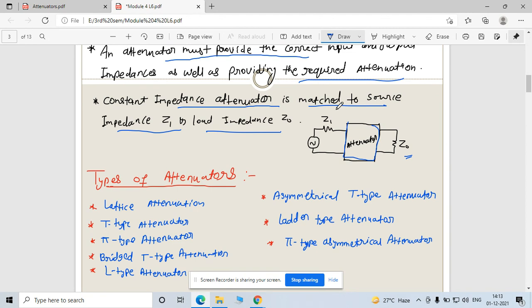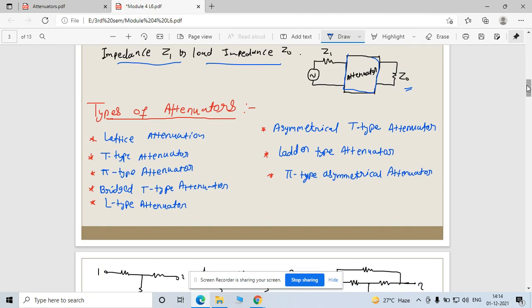So what we are doing here is matching your load impedance equal to the source impedance. Now how to get that? That depends on your attenuation parameters, so for finding that you have to use these parameters. There are different types of attenuators.